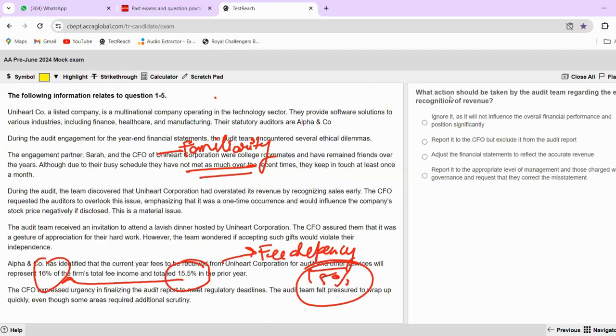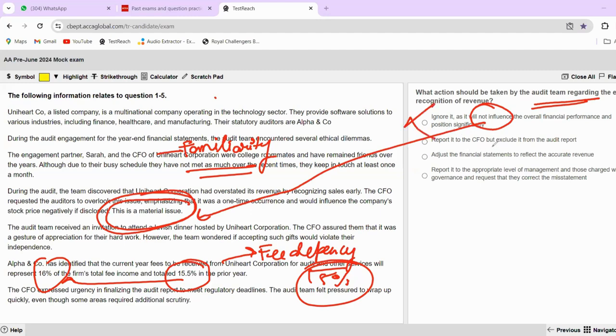Okay. Let's see the second question now. What action should be taken by the audit team regarding the early recognition of revenue? So wherein they are making material errors in the financial statement, because here they have clearly stated that this is a material issue, right? Ignore it as it will influence the overall financial performance and position significantly. So why will we ignore it? It will not influence. How will it not? The statement is saying that it is a material issue, right? So ignorance, not a correct answer. Report it to the CFO, but exclude it from the auditor's report.